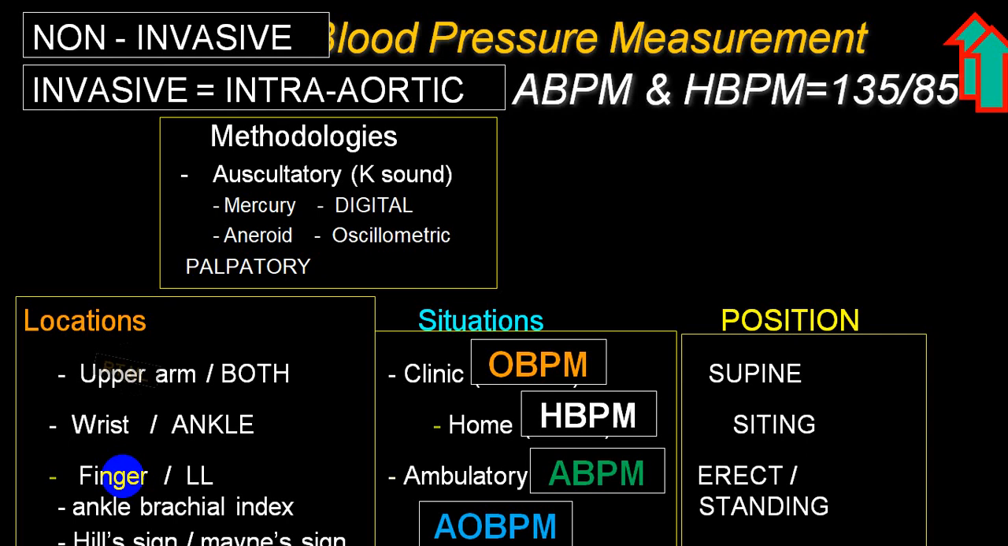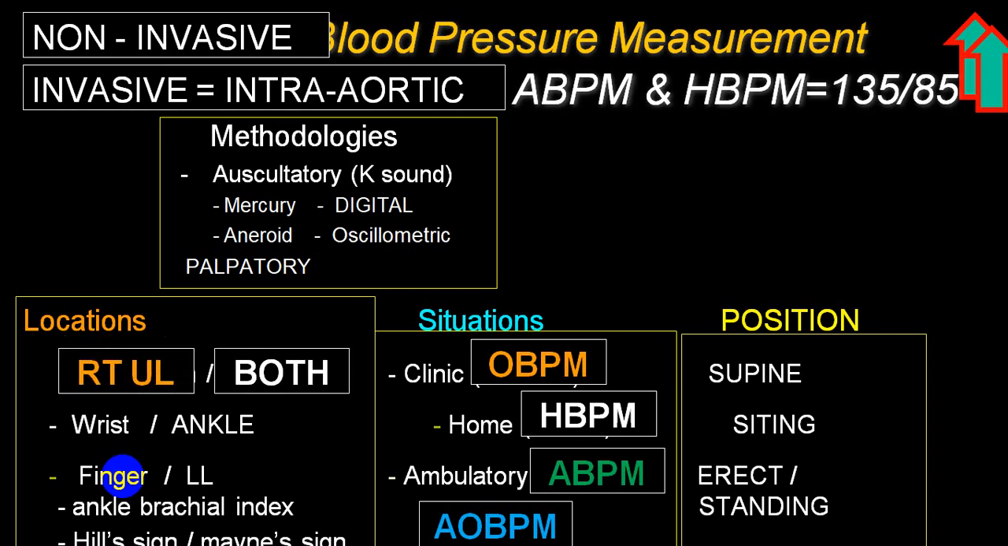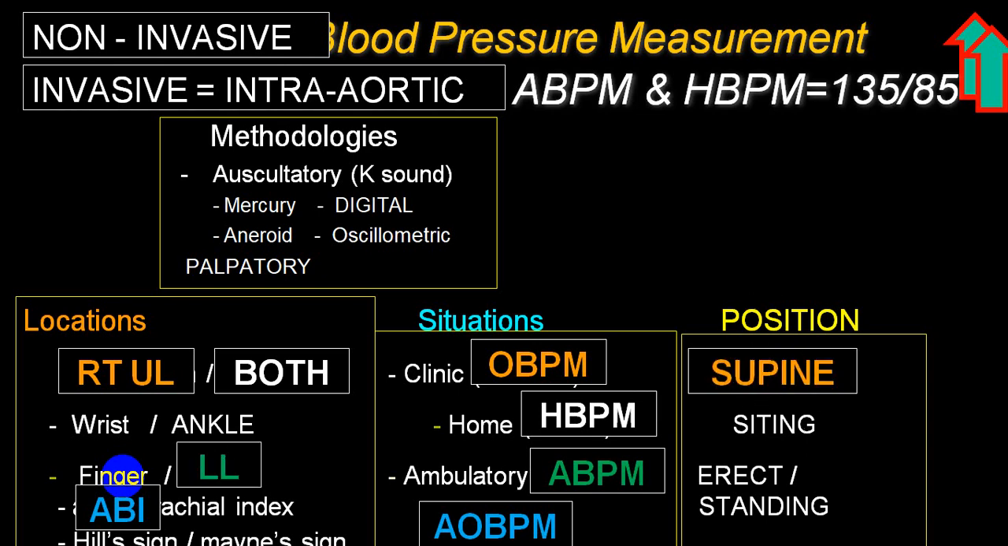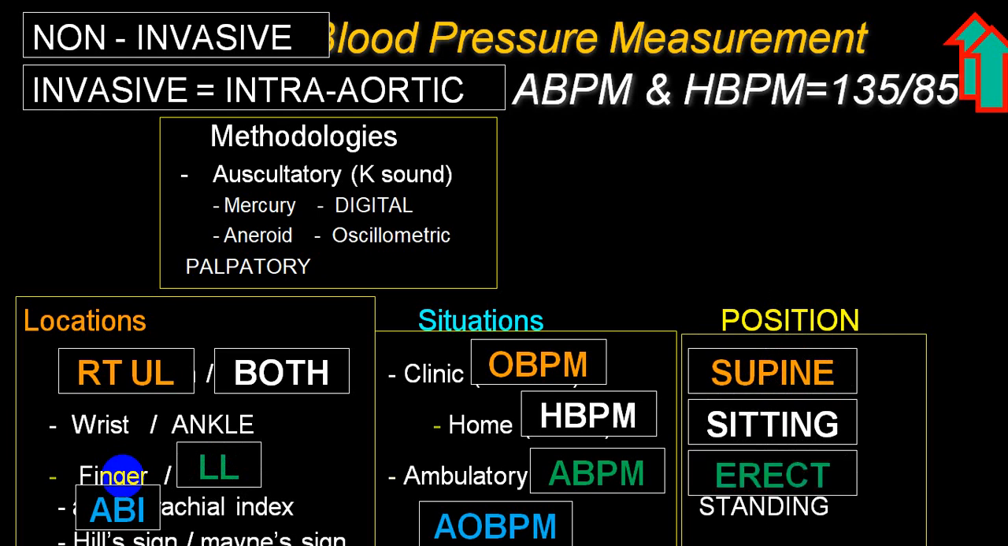Then you can measure the blood pressure in supine posture. This is right upper extremity, left upper extremity, compare in both. Then you can measure the blood pressure ambulatory, ABI, ankle brachial index, lower limb. You can measure in supine posture, in sitting posture, and you can see the difference between the two. You can measure in erect posture also.